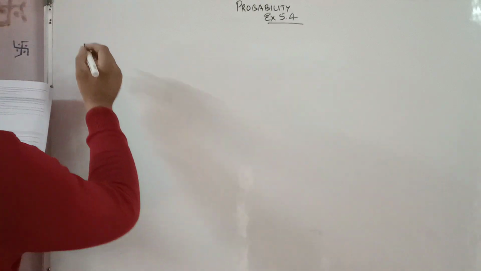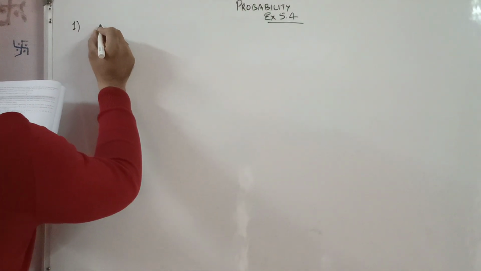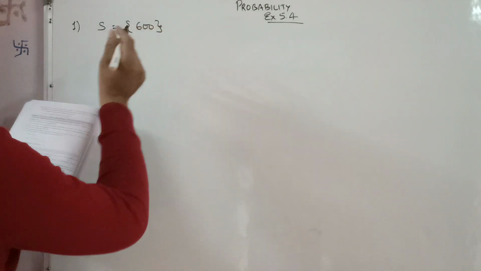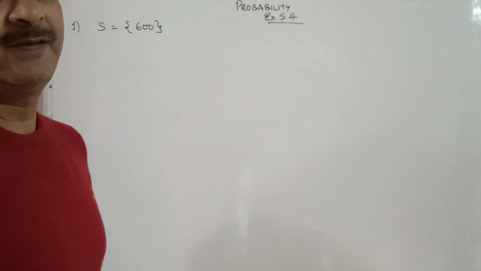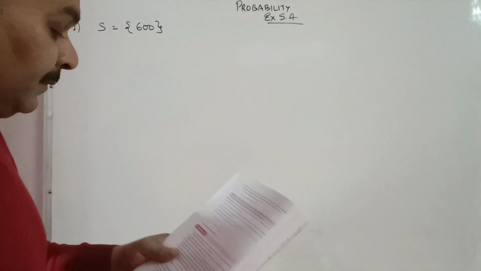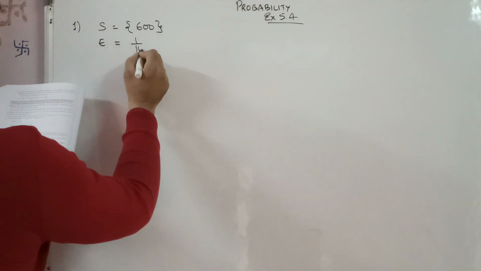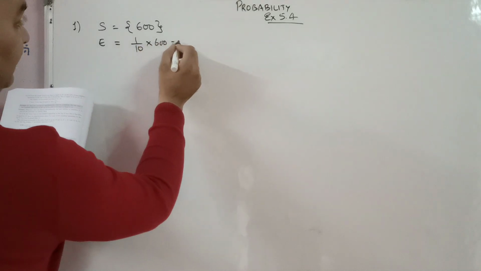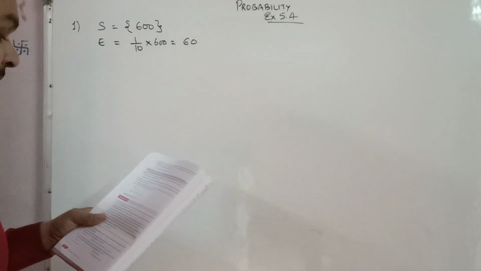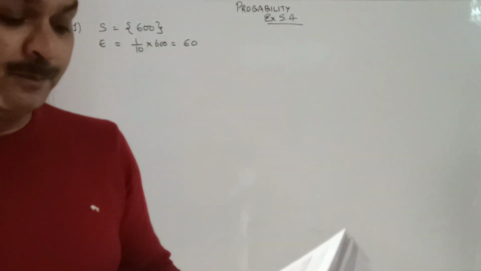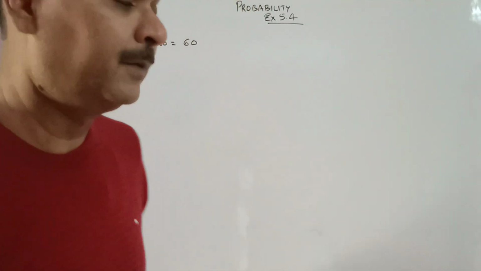Okay, sample space. The total number of screws are 600. That means there are 600 outcomes. 1/10 are rusted. So 1/10 of the 600 are rusted. That means 60 are rusted. Now one screw is taken out at random from this box. Find the probability that it is a good screw.